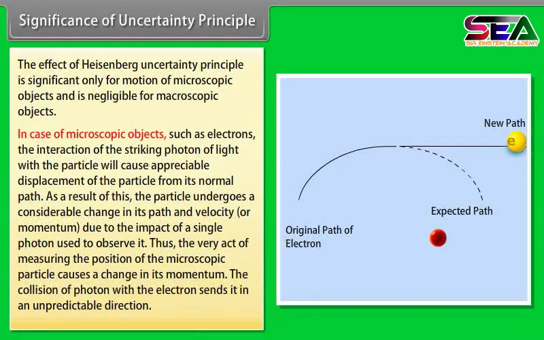As a result of this, the particle undergoes a considerable change in its path and velocity or momentum due to the impact of a single photon used to observe it. Thus, the very act of measuring the position of the microscopic particle causes a change in its momentum. The collision of photon with the electron sends it in an unpredictable direction.